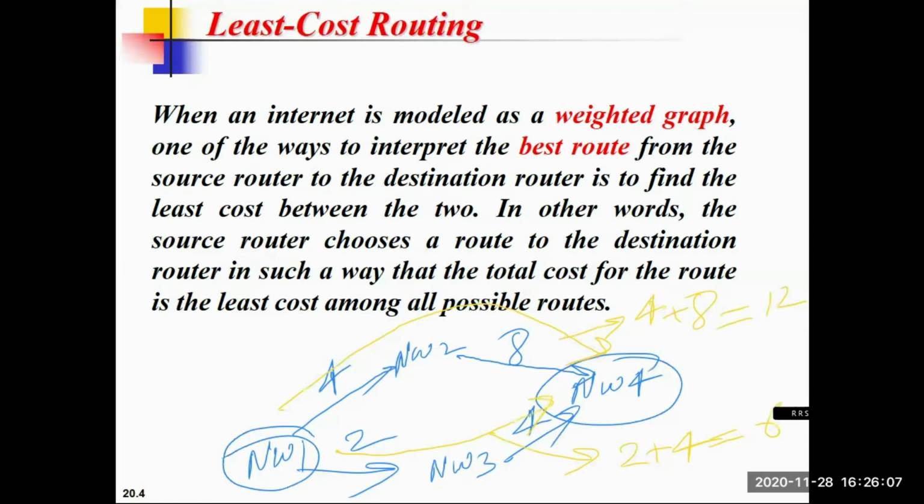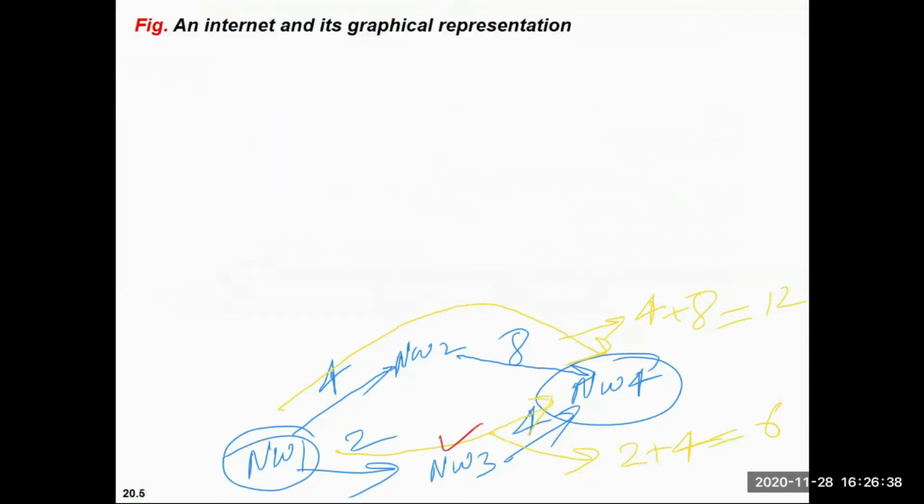By this calculation, the lower path has the lowest cost, and this path will be used for communication if our source is network 1 and destination is network 4. So the preferred path will be via network 3, because the cost is lowest, and this is what is meant by least cost routing. Next we will have one more example.